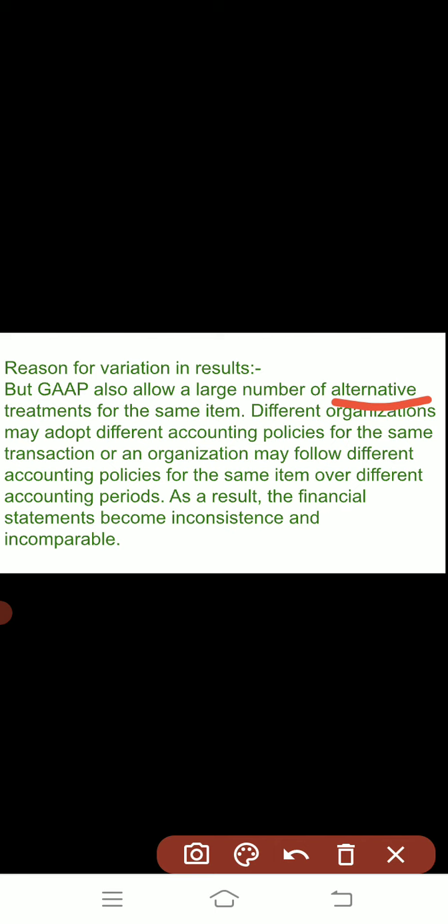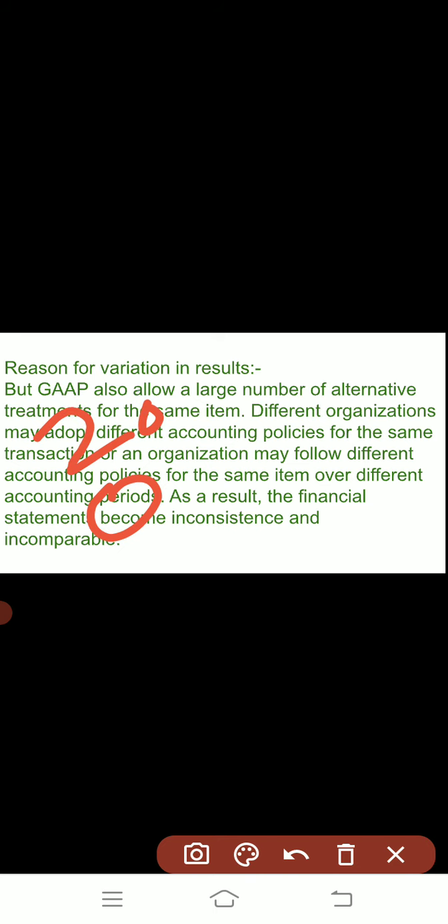Different organizations may adopt different accounting policies for the same transaction, or an organization may follow different accounting policies for the same items over different accounting periods. मतलब क्या है कि there can be different accounting policies in the different organization 1 and organization 2, and it may be different in the same organization for the different accounting period.